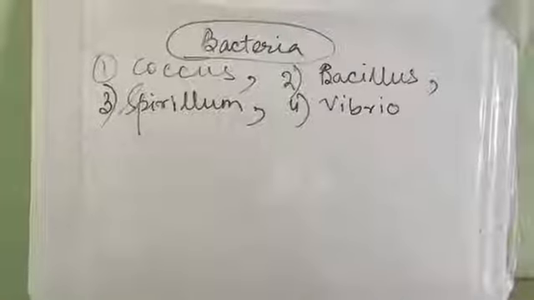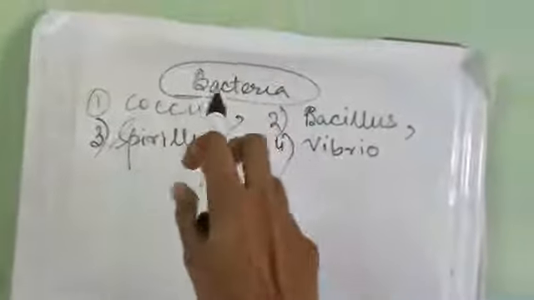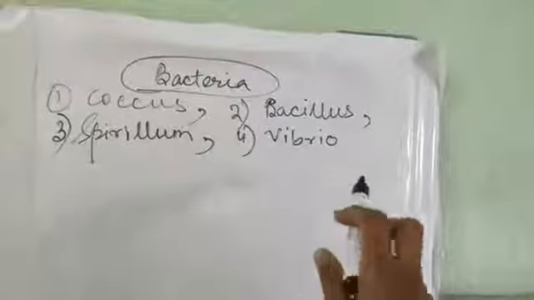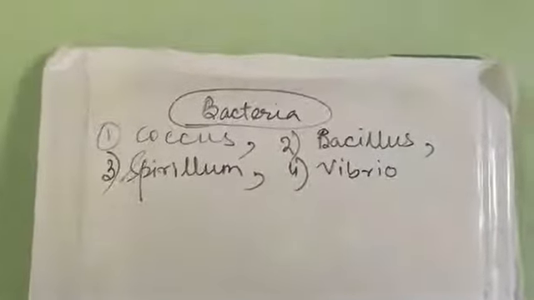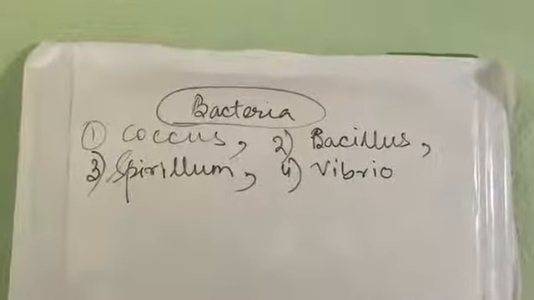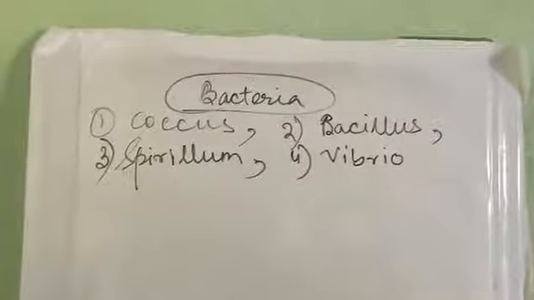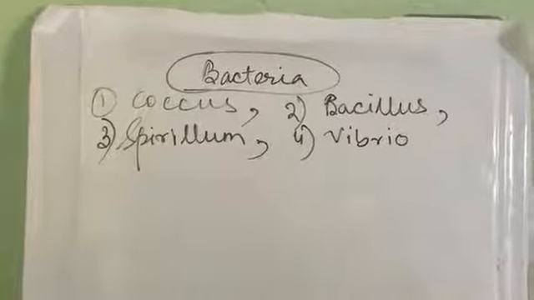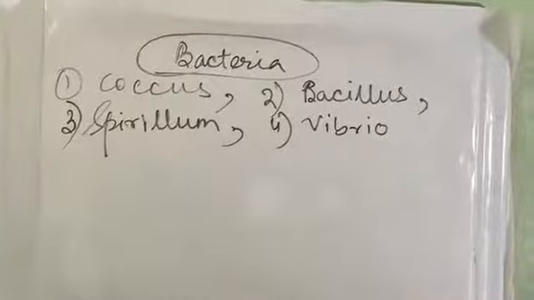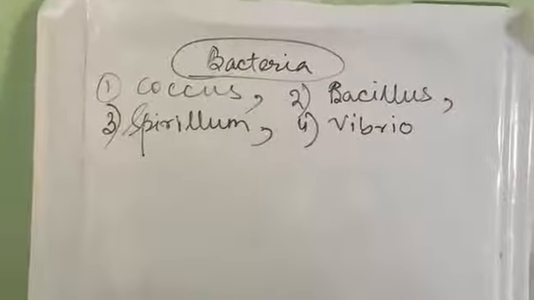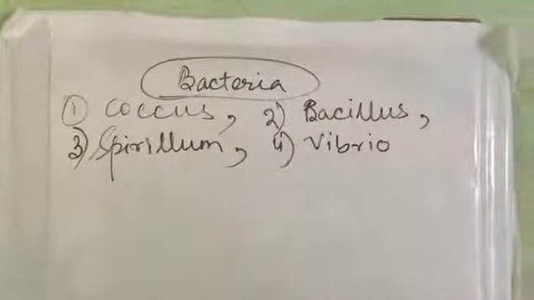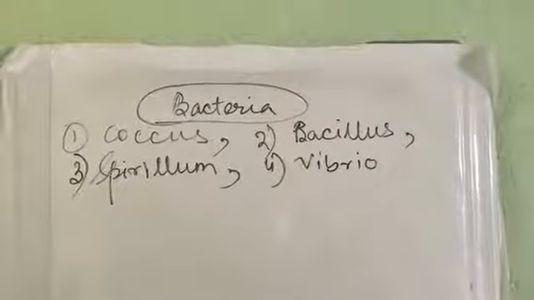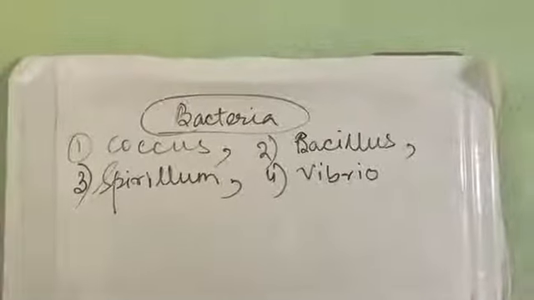Now we will classify bacteria. There are 4 types of bacteria: Coccus, Bacillus, Spirillum, Vibrio. Coccus is unicellular, spherical or oval shaped. Its subtypes are Micrococcus, Diplococcus, Tetracoccus, Streptococcus, Staphylococcus. Next is Bacillus, which looks like a rod, that means it is rod shaped.